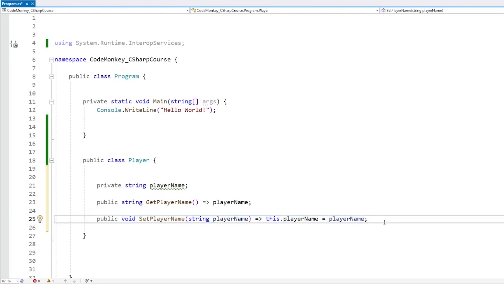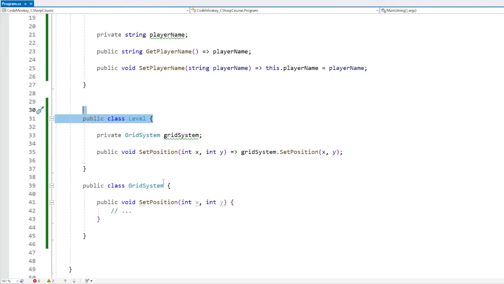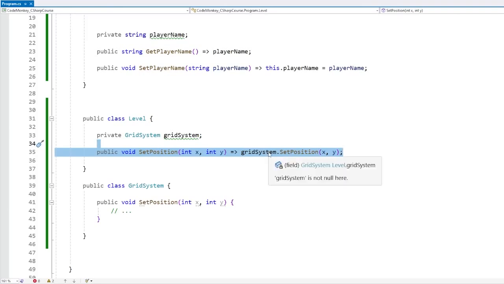In fact, one place where I've used this quite a few times is for function pass-throughs. For example, if you have some kind of class, and that class is really just meant to be a layer of abstraction for another class. When I made a turn-based strategy game, I had some kind of level class, and inside that one, I was using the actual underlying grid system. And for some functions, I really just wanted to pass that function call onto the underlying grid system. So for this use case, this super compact function pass-through is a really great option.